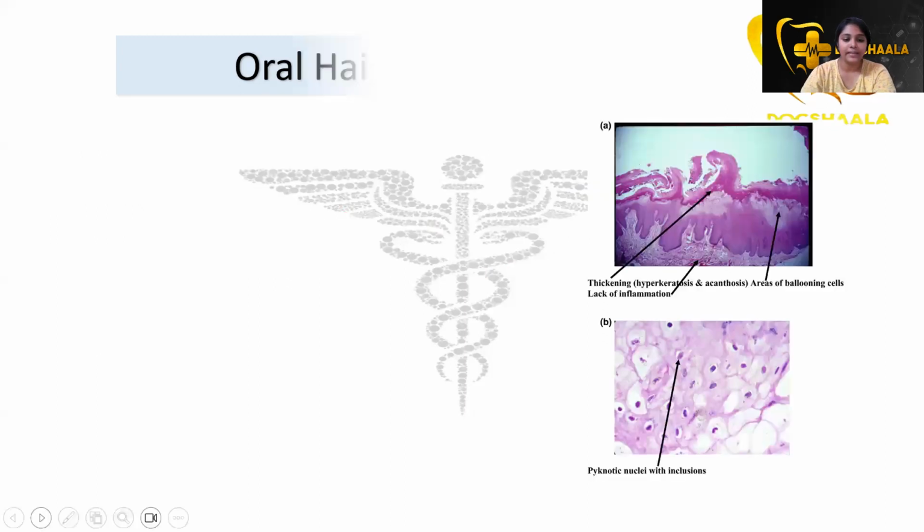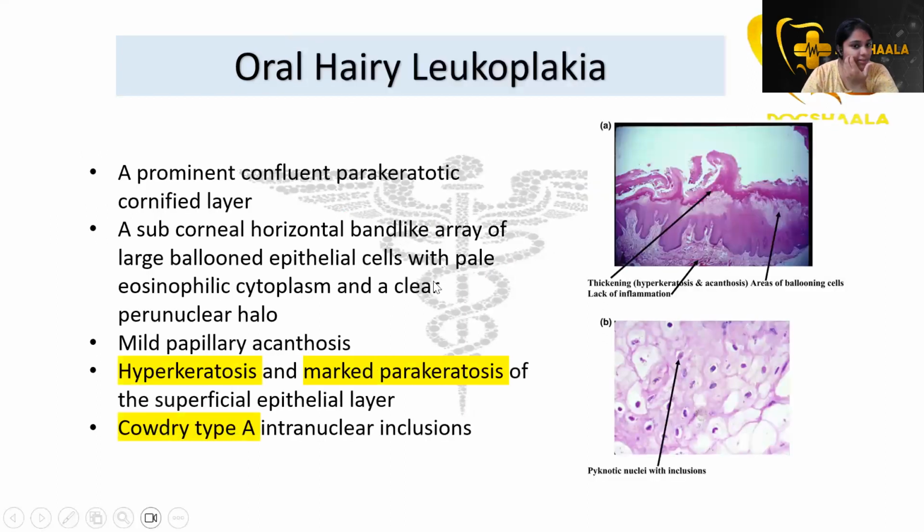Then coming to the histopathological features, the histopathology of oral hairy leukoplakia is important. A prominent confluent parakeratotic keratinized layer is seen. You can see the thickening, hyperkeratosis and keratinized layer here, right? This kind of layer is seen in oral hairy leukoplakia. A subcorneal horizontal band-like array of large ballooned epithelial cells is seen.